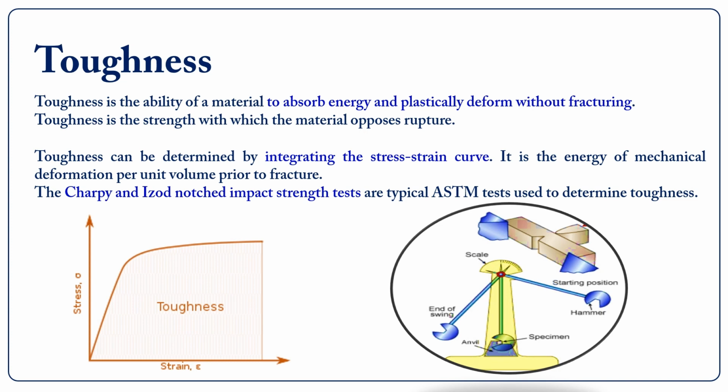The toughness of a material can be measured using a small specimen of that material. A typical testing machine uses a pendulum to deform a notched specimen of defined cross-section. The Charpy and Izod notched impact strength tests are typical ASTM tests used to determine toughness.